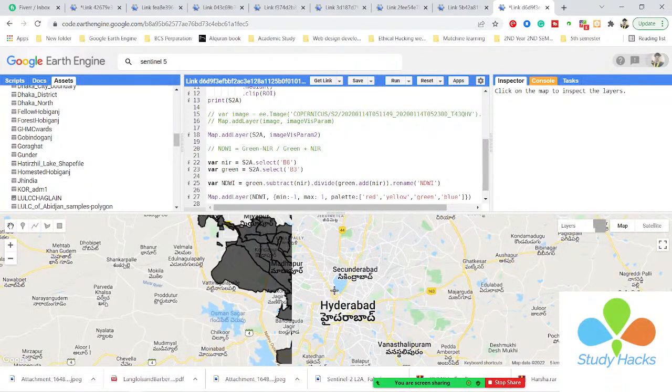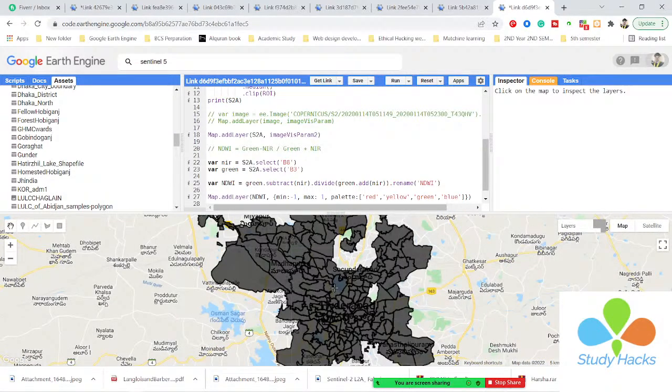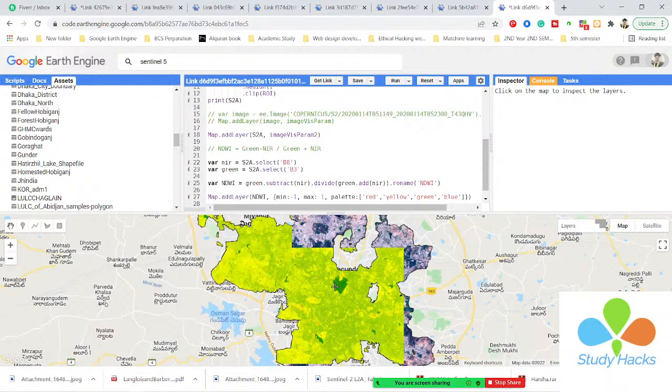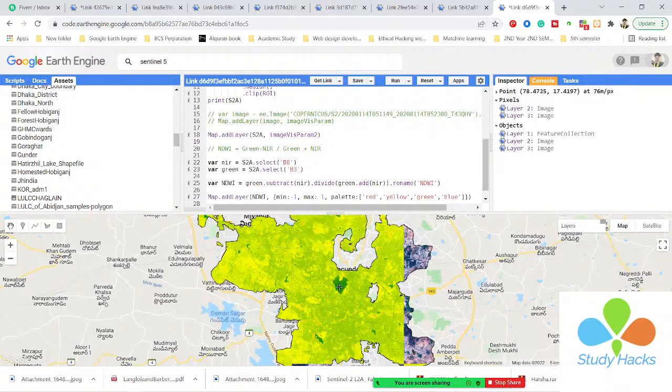Suppose we can identify this as a water body, and if its pixel value is positive, then we can identify this is a water body. Urban or built up area or other things will show a negative pixel value result. So I simply click the inspector tab and click on this.